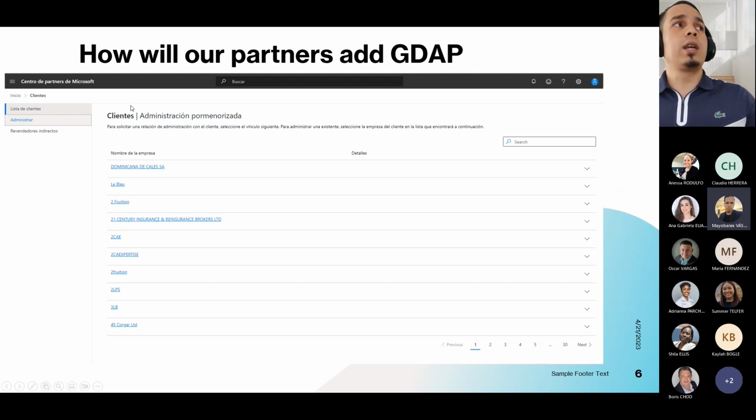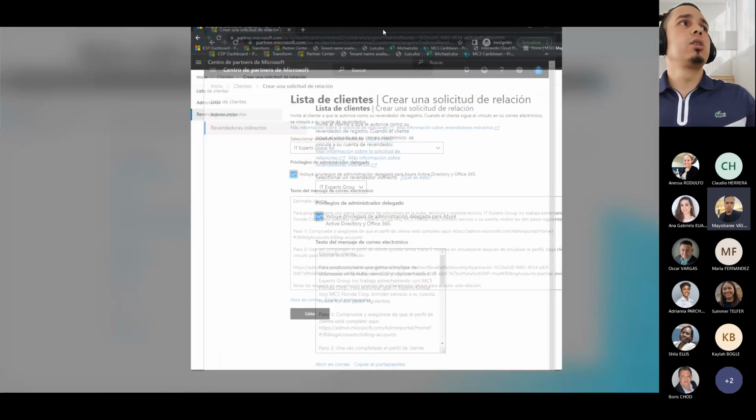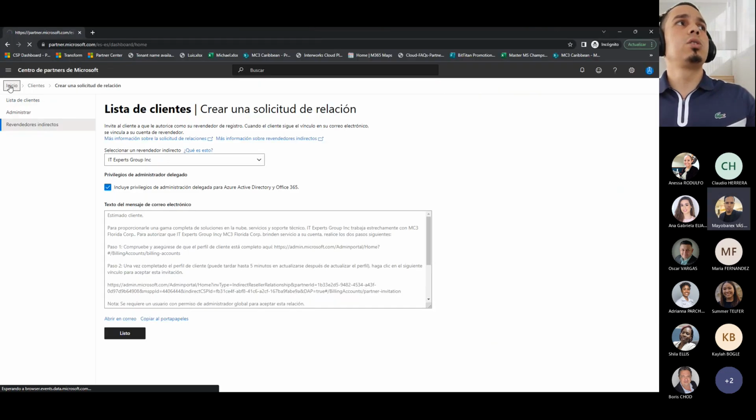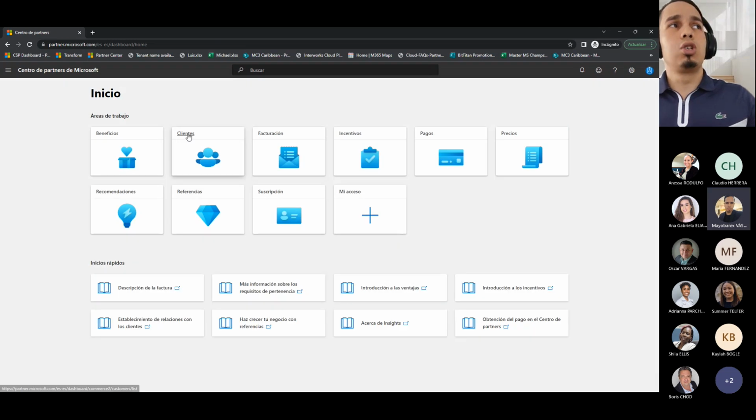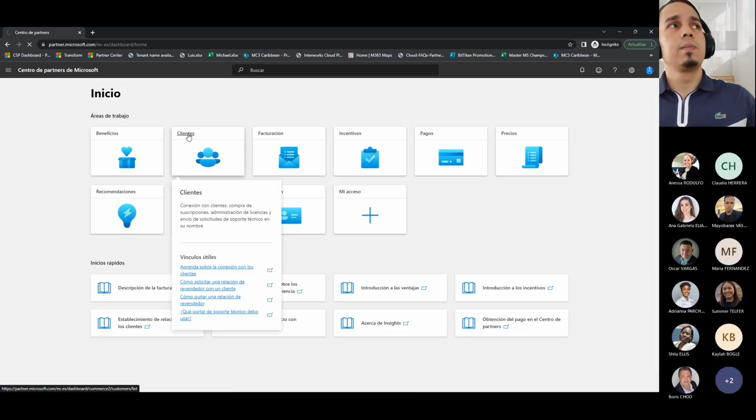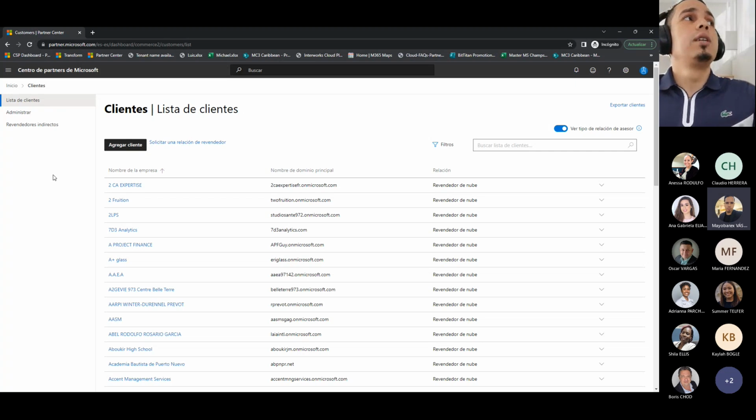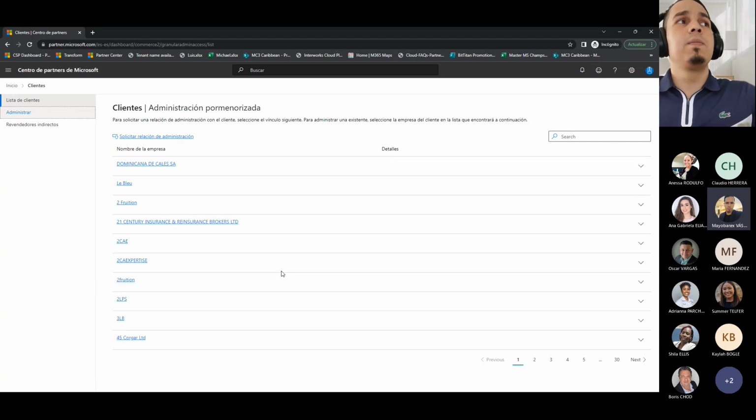Okay, I will show you again in Partner Center to help maybe your reseller. How can they do this? First, let's go to the first page. They go to Customer, and in Customer there is this new part that is Admin. They need to go to Admin, and there is the way where you can give the GDAP. This is in Spanish, but it's granular delegated admin permissions, right?